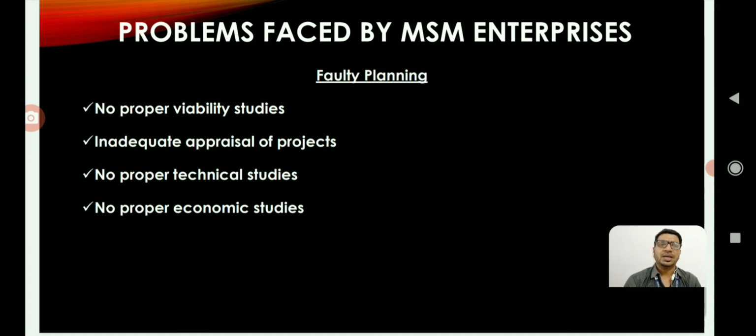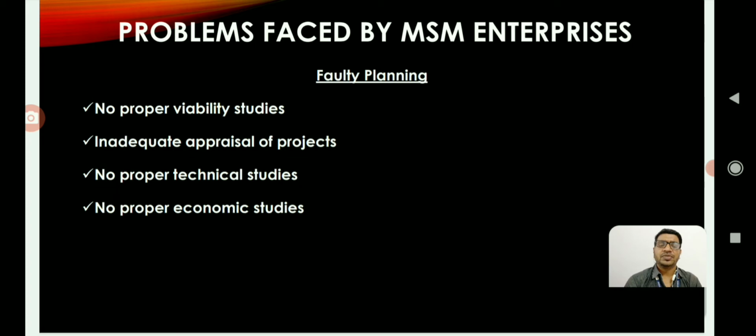So what are the deep reasons behind this failure? First one is there is a lag in the planning and implementation session. What you plan must be implemented properly, with the right kind of attitude and strategies. There is a mismatch in this planning and implementation with respect to MSME management in India, which leads to a huge failure. Second one is inadequate appraisal of projects.